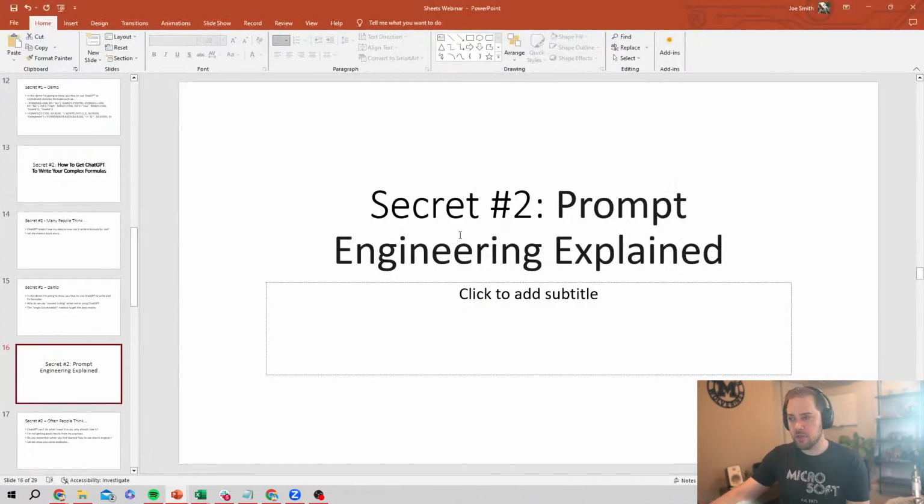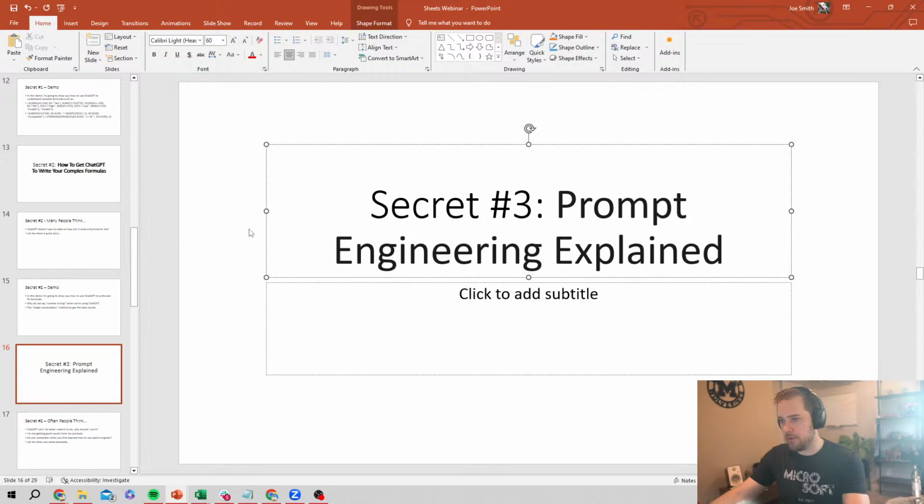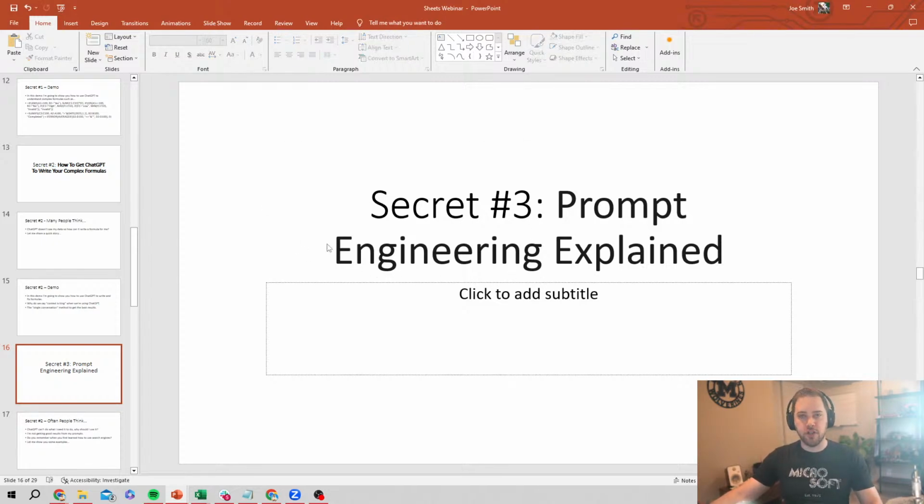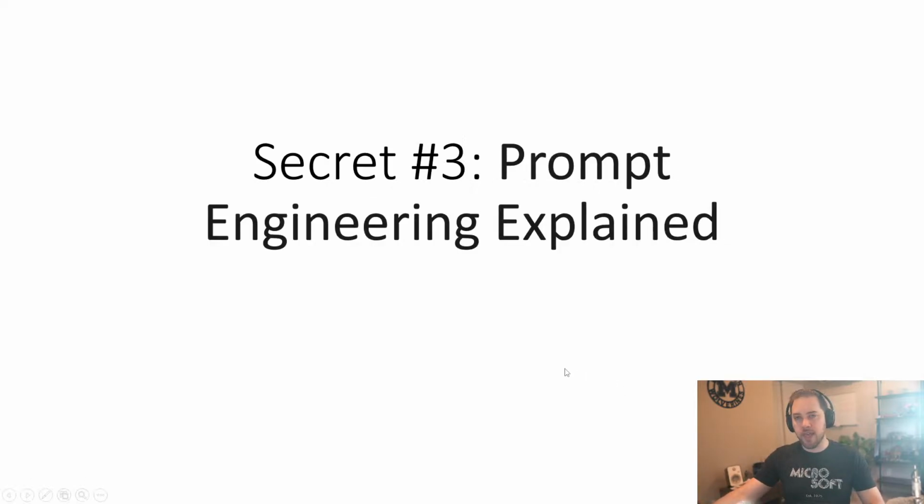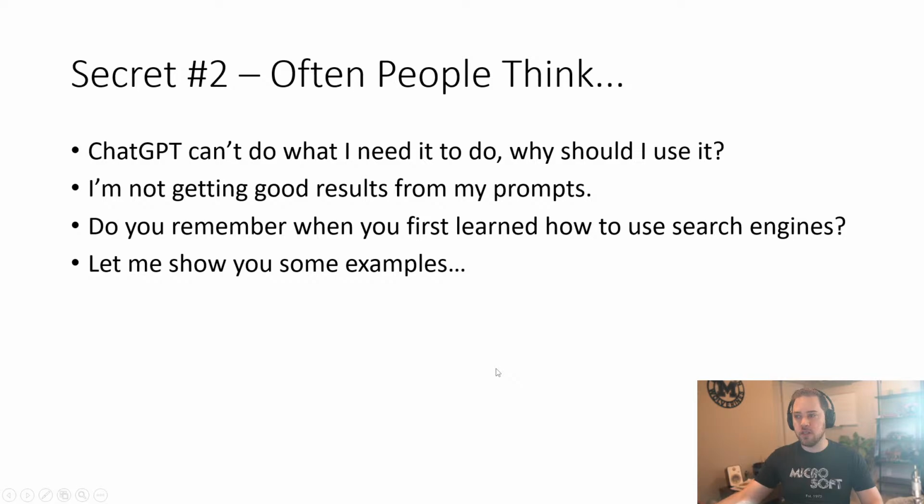So the last one here, and this should be secret number 3, my apologies, is going to be prompt engineering. This is one of those fundamental skills that you will need to learn when you're working with really any AI, but specifically ChatGPT. This is where I think a lot of people run into challenges. They think ChatGPT is not doing what I need it to do. Why should I even bother using it? I'm not getting good results, I'm not getting what I need.